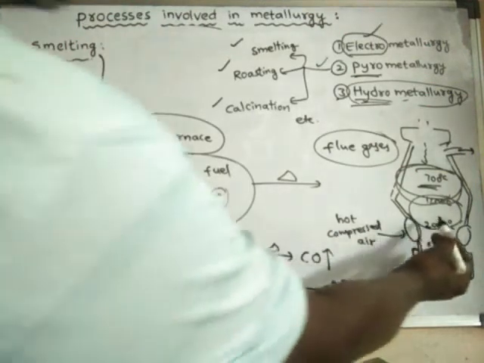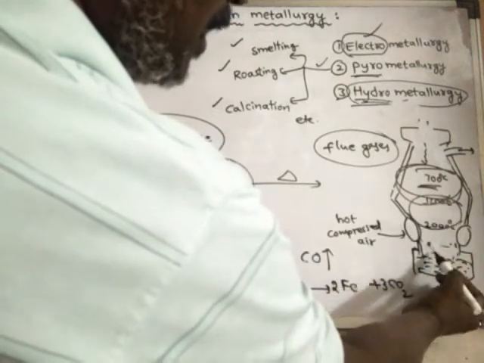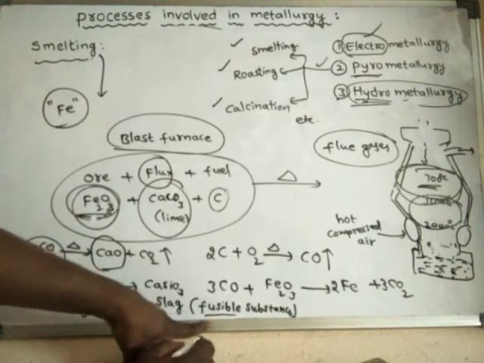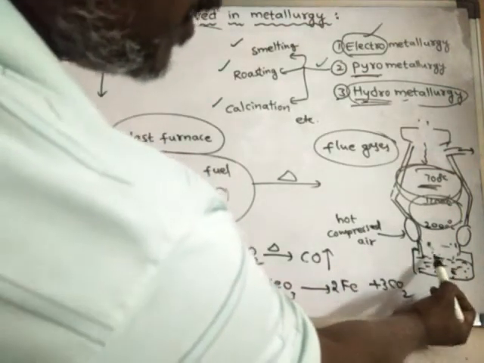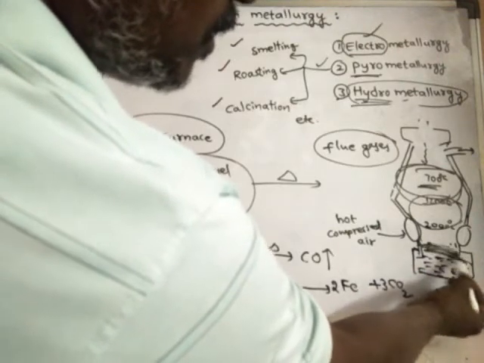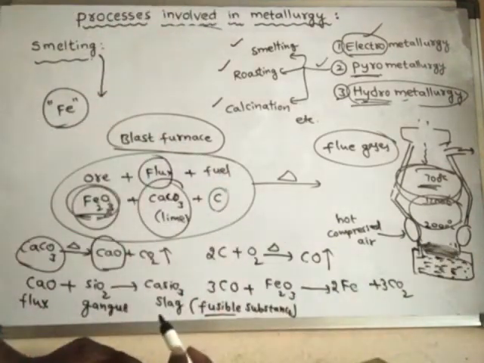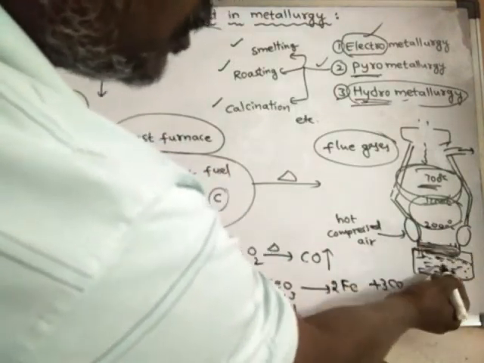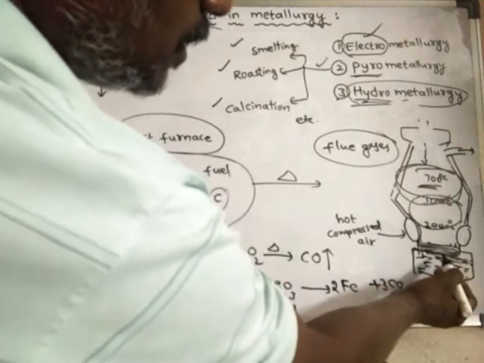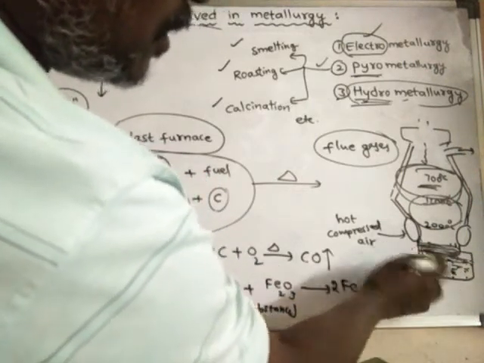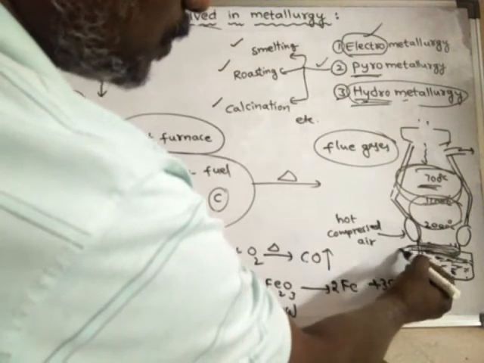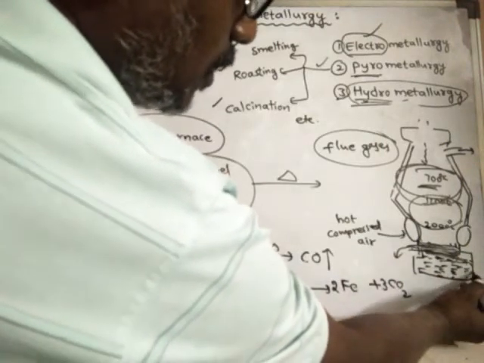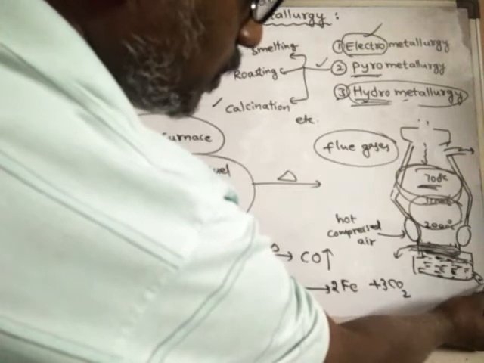So slag is formed somewhere here, and finally this slag will be in the fusible state, that means in molten state. So iron is in molten state, and slag is also in molten state. But the slag is lighter in weight. Because of its light weight, this slag will float on the iron metal. So it will be collected above the iron metal, and through some openings this slag is sent out, and the molten iron is also sent out through another opening.